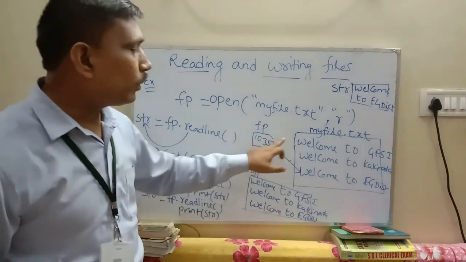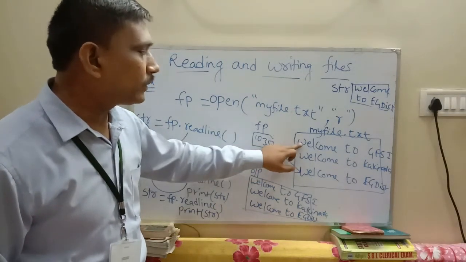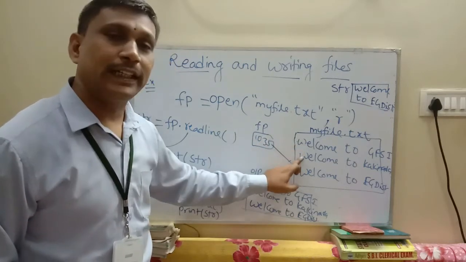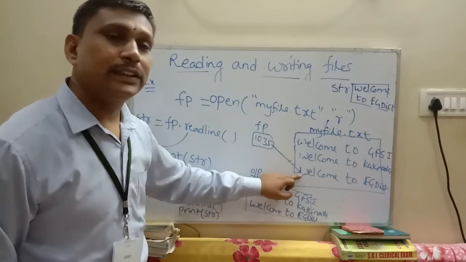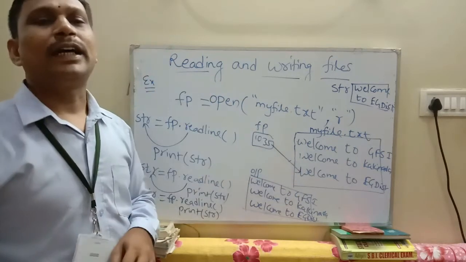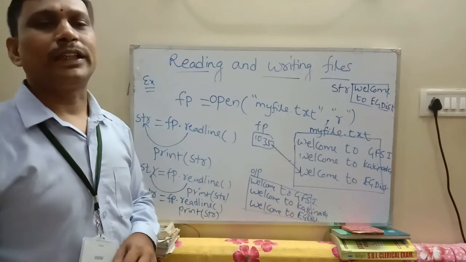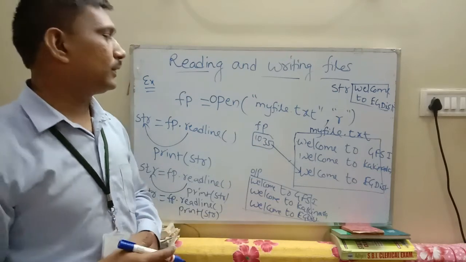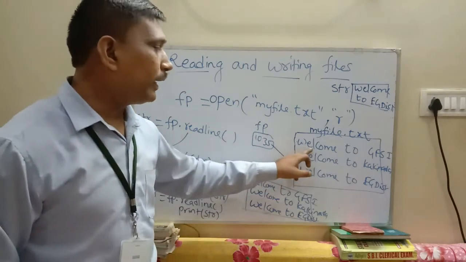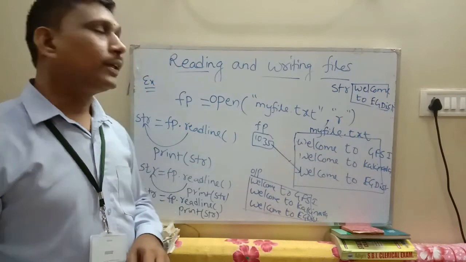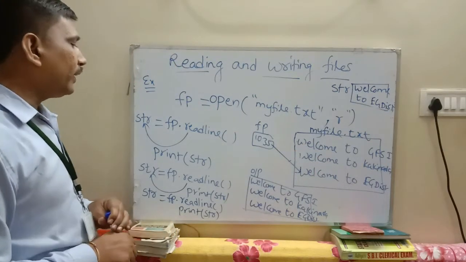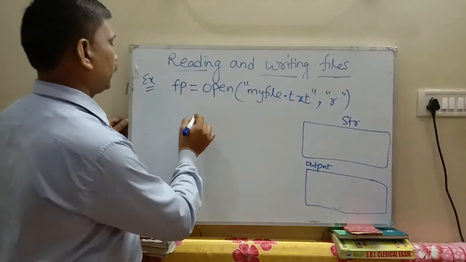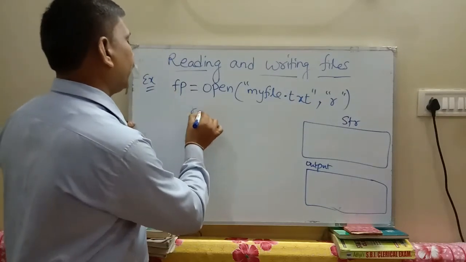See here, the file pointer: when you read this one, it represents this one; the next time, this address memory location; the next, the third line's address location. In this way, the file pointer always increments, byte by byte. So this is the concept of the readline method. Coming to the next, third function, readlines.